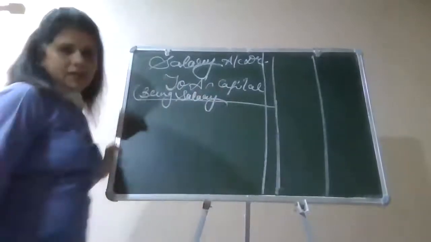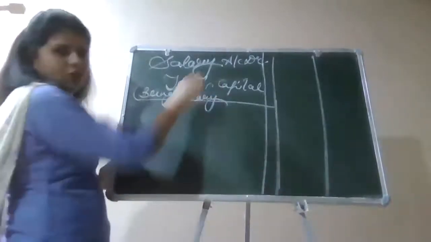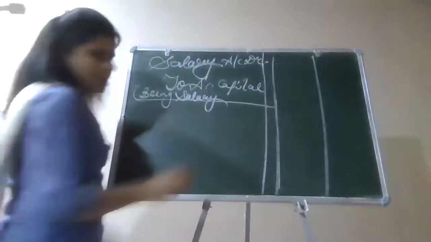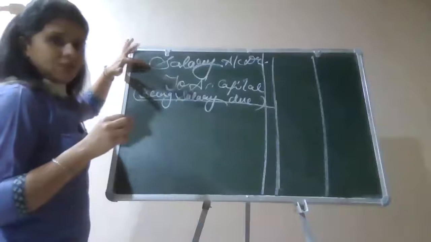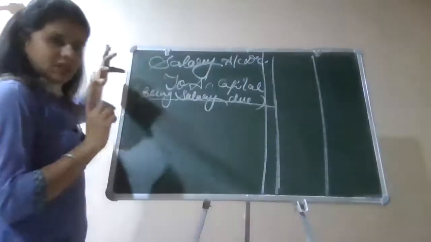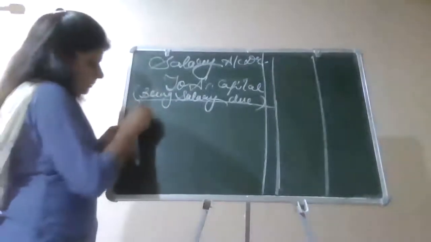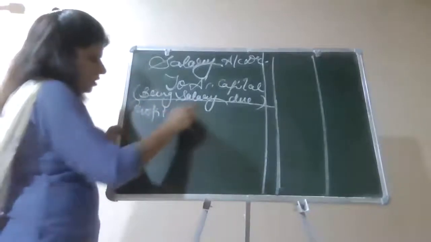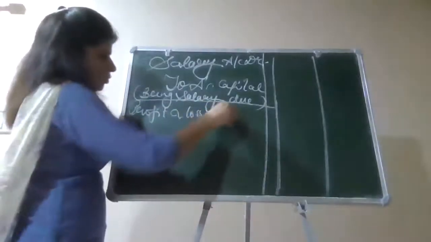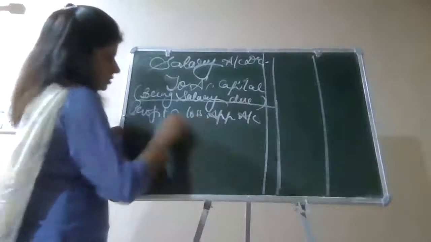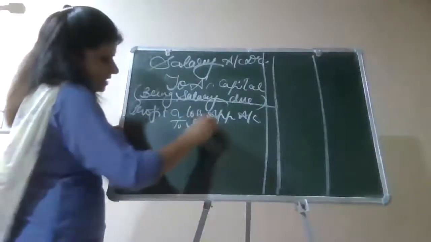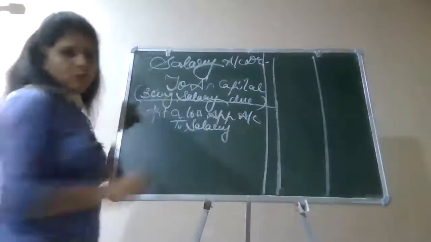नाम लिख दीजिए चाहे पार्टनर का, नरेशन में नहीं भी लिखेंगे तो एंट्री मेरे को बता रही है कि ये कोई तो ड्यू हुई है. Being salary due. Now transfer this salary to the P&L appropriation account as I did earlier. एंट्री क्या बनेगी? Profit and loss appropriation account debited to salary. Being salary transferred to P&L appropriation account. That will be your narration.